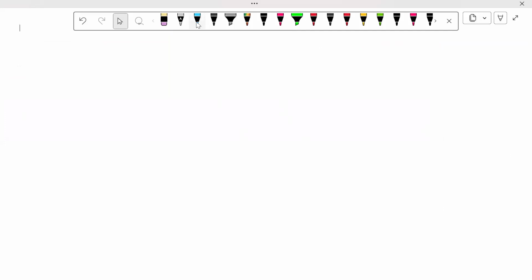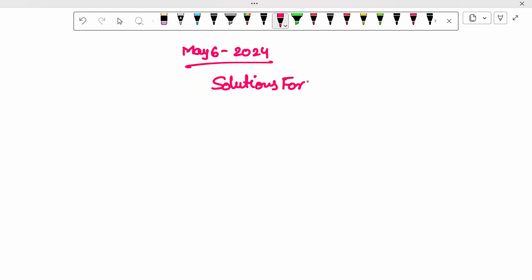First we want to go through what types of questions they asked and what types they removed. This we also want to discuss. So today we want to discuss May 6, 2024, solutions for NEET 2024.